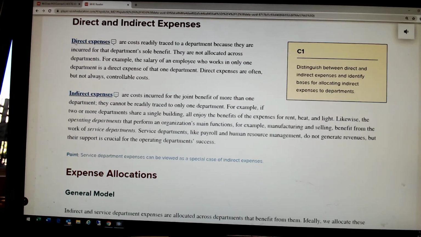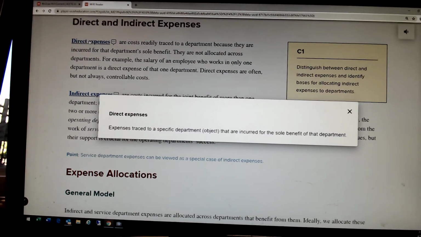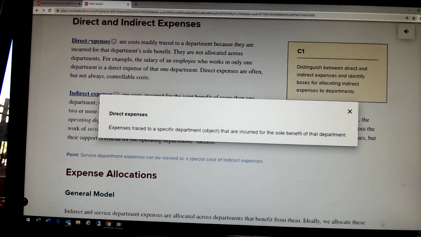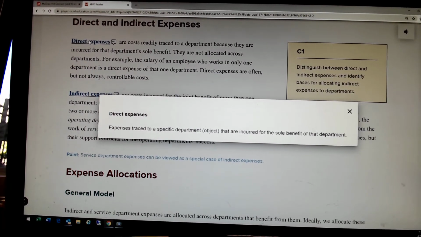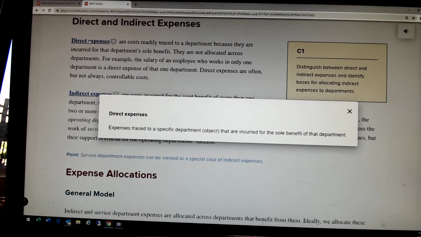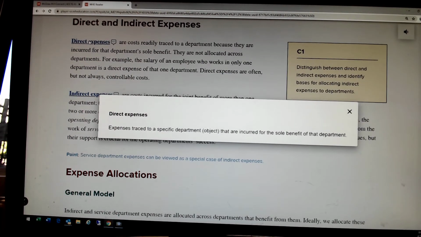Now, here's what a direct expense is. A direct expense is an expense that is for the benefit of one particular department. So, for example, the cost of cleaning supplies is a cost that's associated with the housekeeping department. That is a cost solely for the housekeeping department.